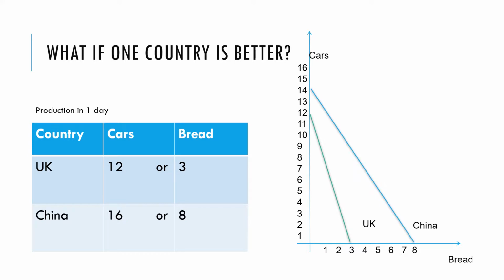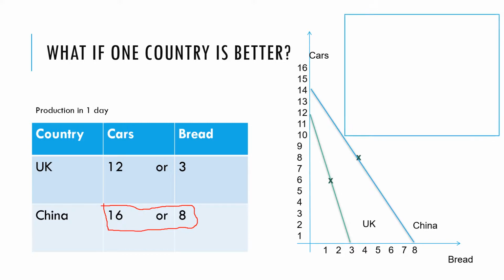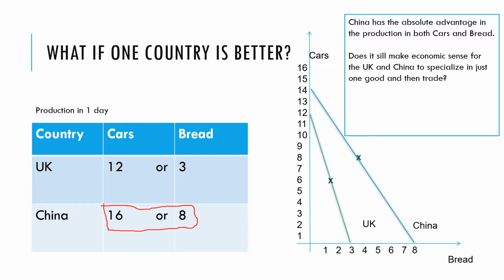Now, what we see very clearly straight away is that China has the absolute advantage in both the production of cars and bread. So China has the absolute advantage in production of both cars and bread.